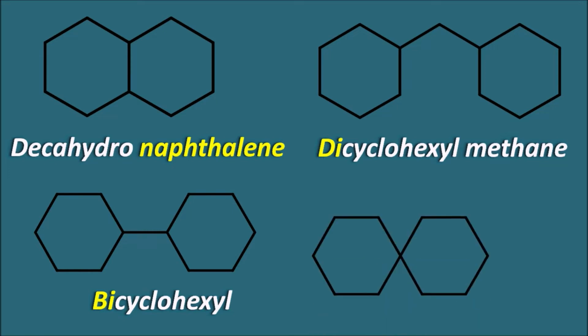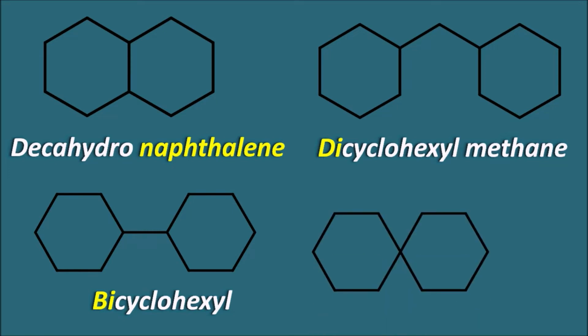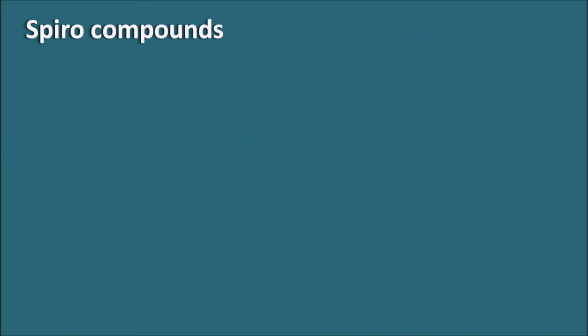Finally, let us take another structure like this. Here the two rings are neither fused nor connected with a single bond, but here the two rings are connected with a single atom. So what is the name of this structure? So these type of compounds which are having a common atom, they are called as spiro compounds. So what are the spiro compounds?